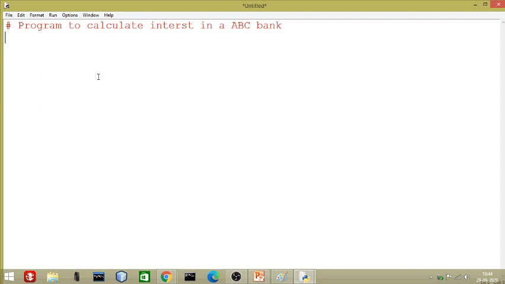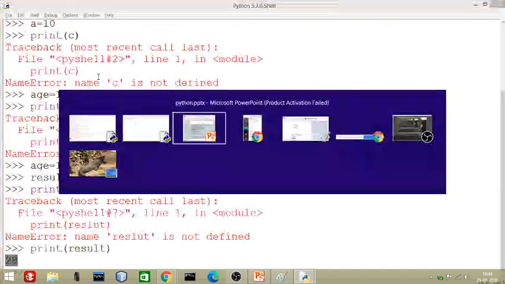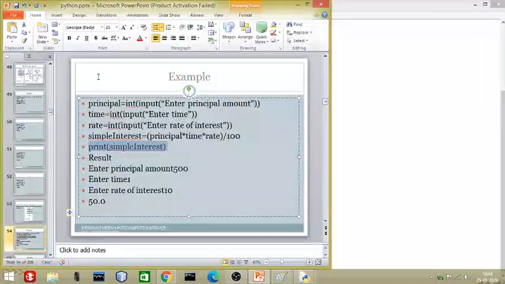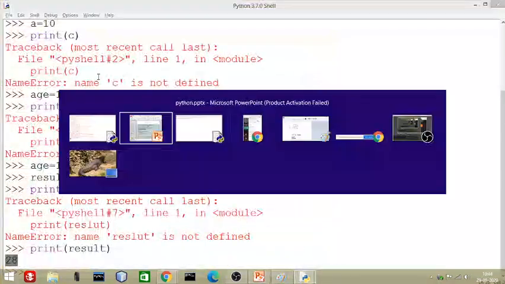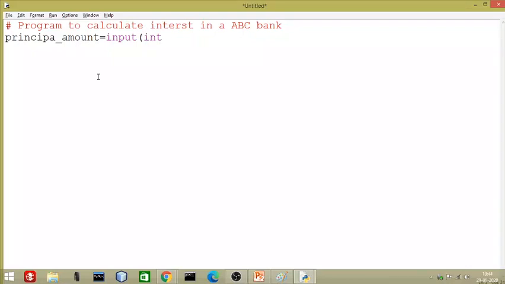So we'll write principal amount is equal to, we will take it from the user. We will ask the user, do you want to enter any amount? Yes, the user will enter an int. Okay, let us see. Yeah, int input will come. So a small change we will make here. Int will come outside.